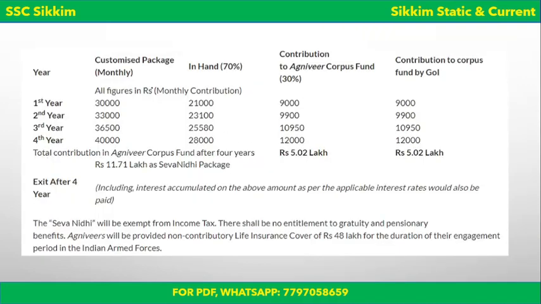Let us see. So this we have already discussed. Now here you can see, first year 30% is 9,000 per month, okay. Second year 9,900 per month. Third year 10,950 per month, and 12,000 per month in the fourth year. So if we calculate, the total accumulation will be 5.02 lakh, okay, this salary accumulation. And as I said, an equal amount will be provided by the government, okay. So a total of 5.02 plus 5.02, it will be 10.04 lakh, okay.